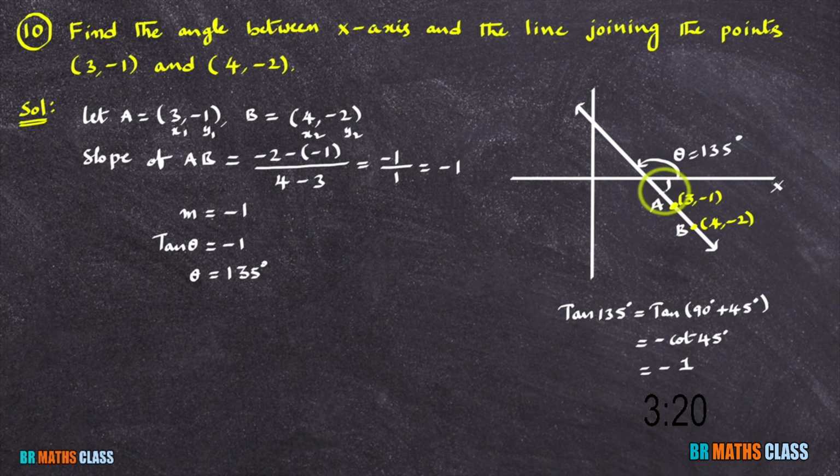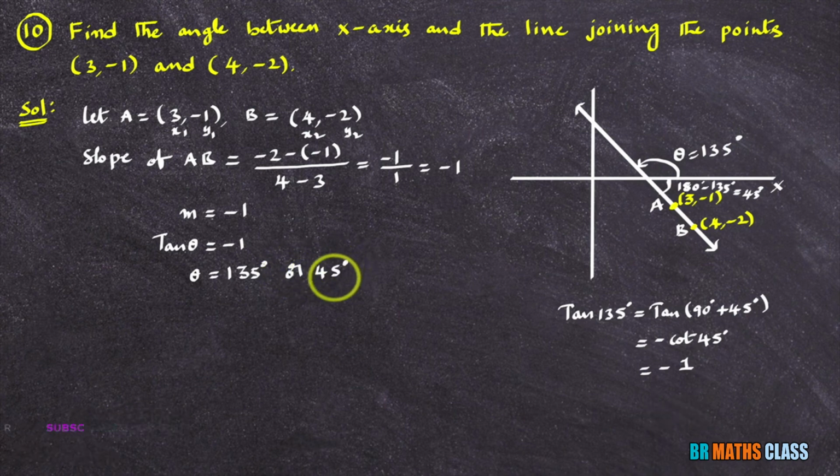However, there is also this angle between the line and the x-axis. The full line angle is 180 degrees, so this angle is 180 degrees minus 135 degrees, which is 45 degrees. So the angle between the x-axis and the line joining these points is 135 degrees or 45 degrees. I hope you understand this class.